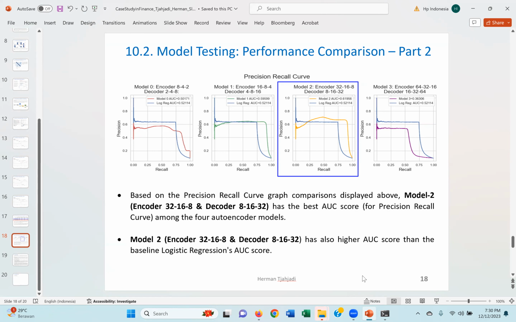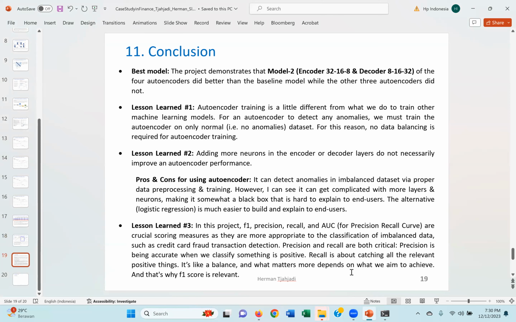So that's why for the final decision, I decide that model 2 is the best model for this project. Okay, and for conclusion, the best model again is model number 2.